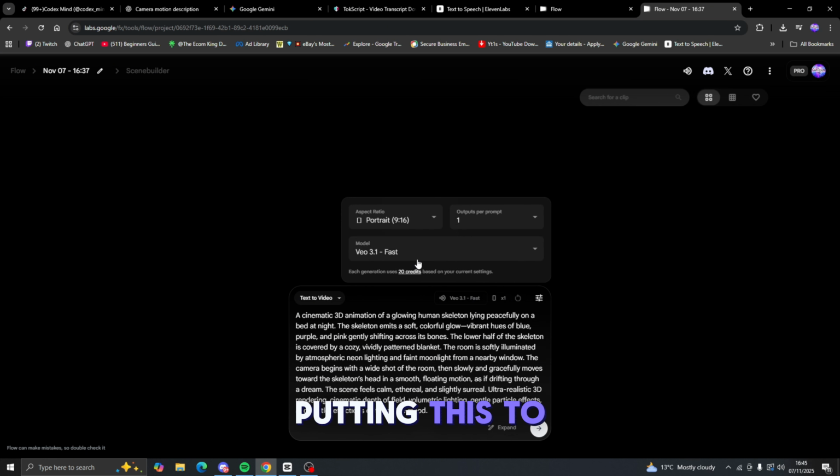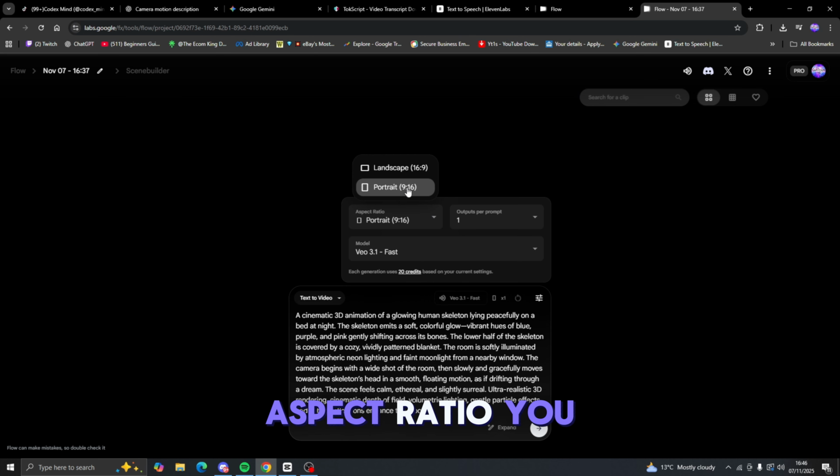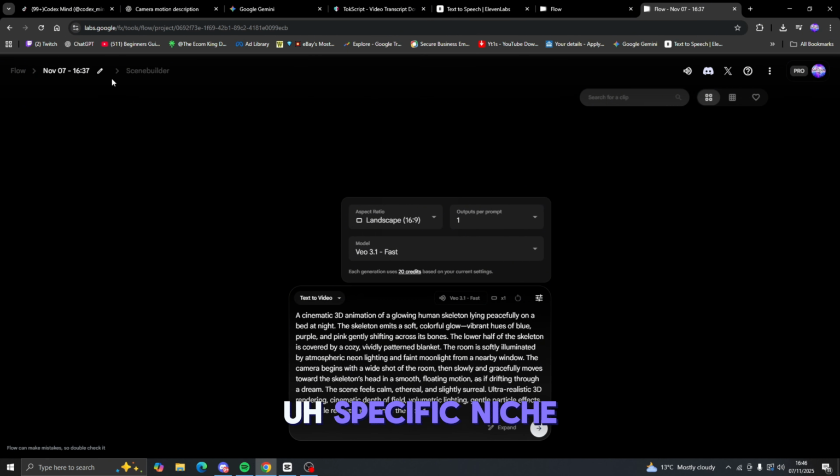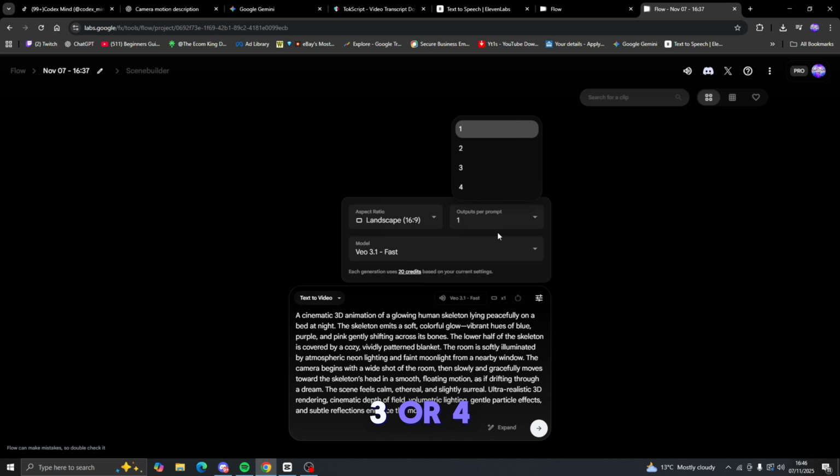I would recommend putting this to fast just because there's not much of a quality difference between fast and quality. There's a very minimal amount, so just stick with fast. As for the aspect ratio, you'd put this to landscape. You can do portrait if you want, but these videos are in landscape, so you just put them to landscape for the sake of this specific niche. And make sure to set it to 1 output per prompt. You don't want to set it to 2, 3 or 4. It will just generate 4 videos and you'll use up all your credits.